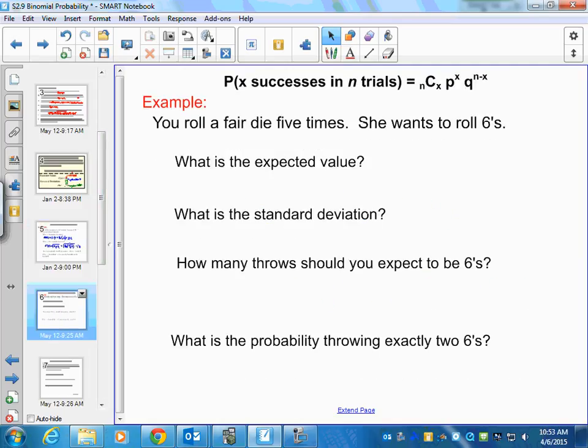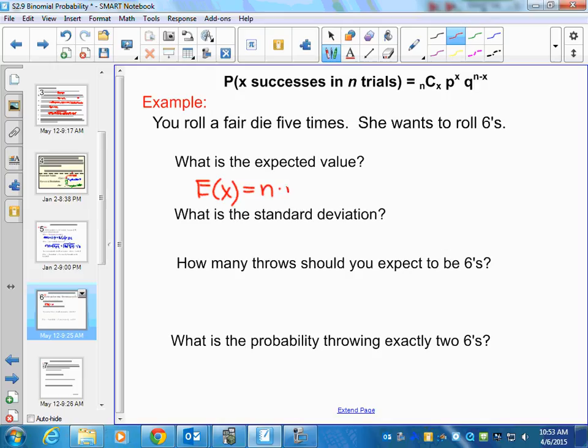So this one changes. It says you roll a fair die 5 times. Okay, the number of trials is 5. She wants to roll 6. What's the expected value? So expected value, out of 5 rolls, that means how many times should she expect to get a 6? Our number of trials times our probability of success.